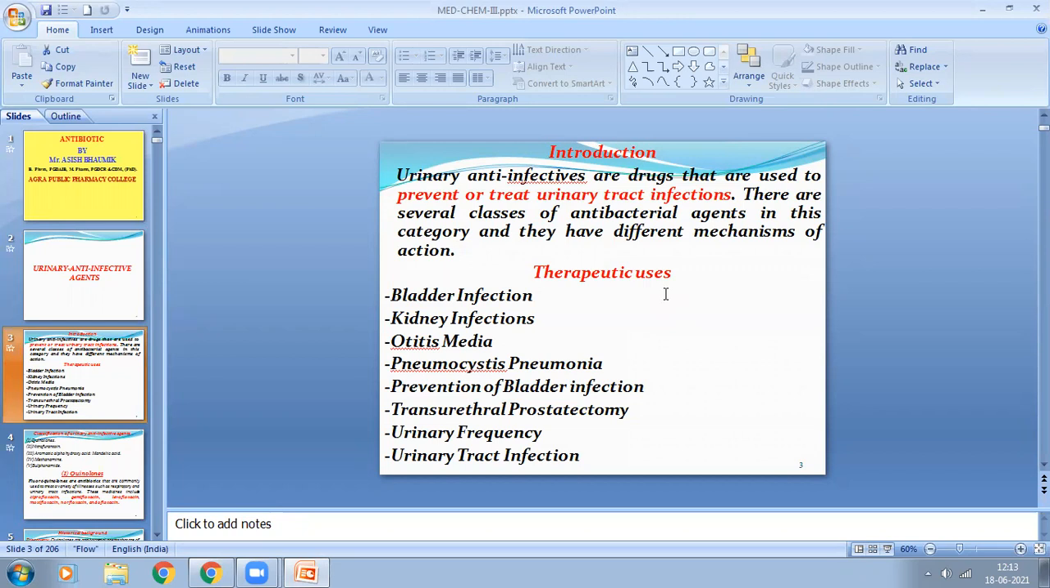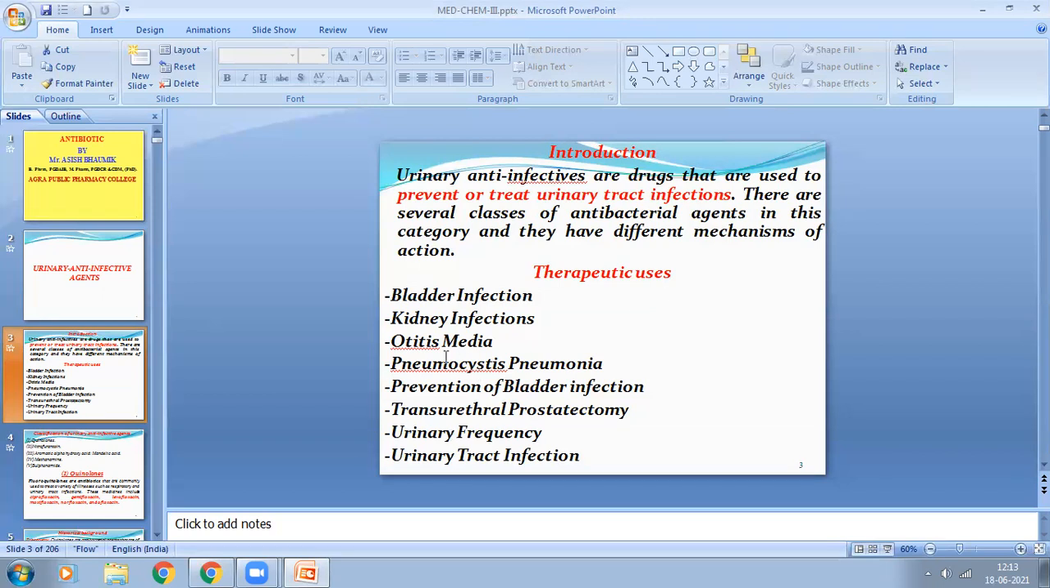Urinary tract infection is a common infection caused by a variety of bacteria. Basically, the most common bacteria which cause UTIs are Escherichia coli, Pseudomonas aeruginosa, and Klebsiella pneumoniae. So these are the very common bacteria which can cause UTIs. Urinary anti-infectives are used for the following conditions.